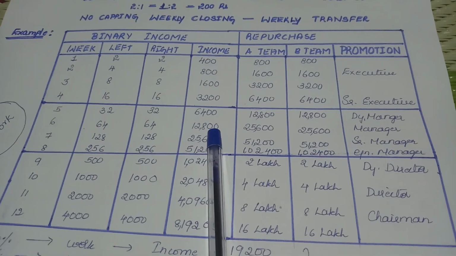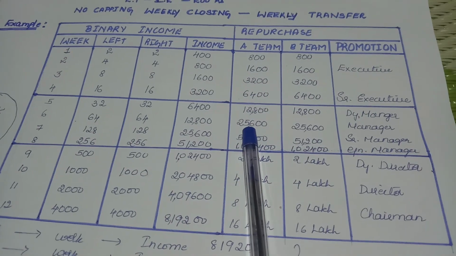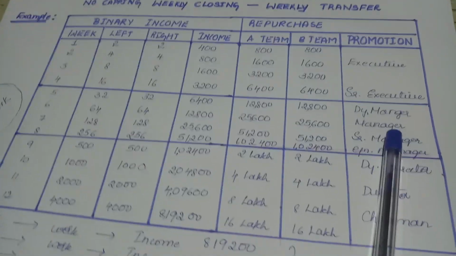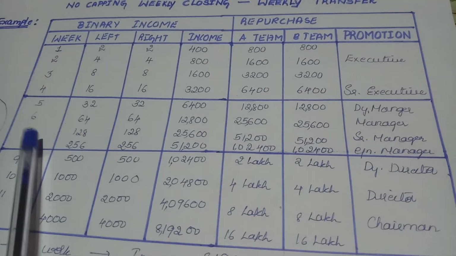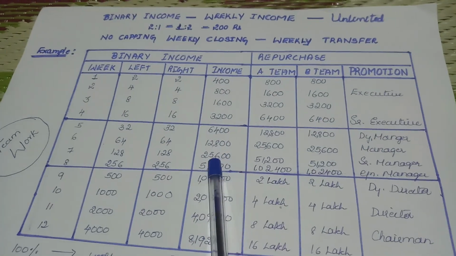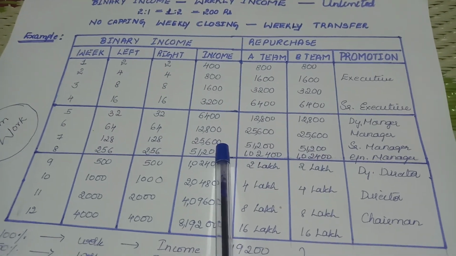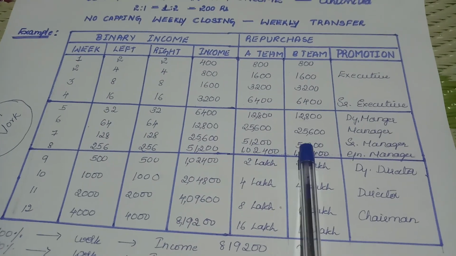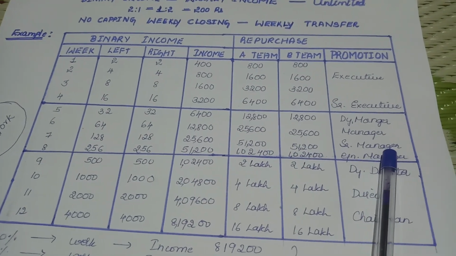That is per week, guys, just imagine. Again the BP will be 25600 on both sides. Level will be manager level. Seventh week, 128 people coming in on the left hand side and on the right hand side, the income will be 25600. So the BP will be 51200, 51200. So the level will be senior manager level.